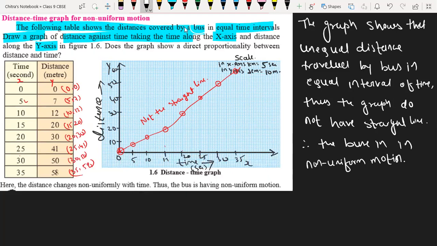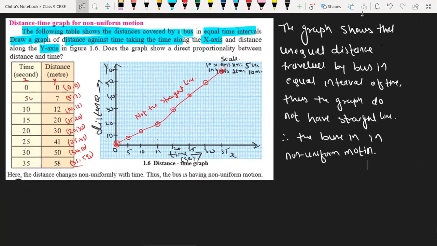Okay, so this is the distance time graph for non-uniform motion. Again, I want you all to take a screenshot of that and practice drawing the graph at home so that you get perfection in it. Okay, sir.